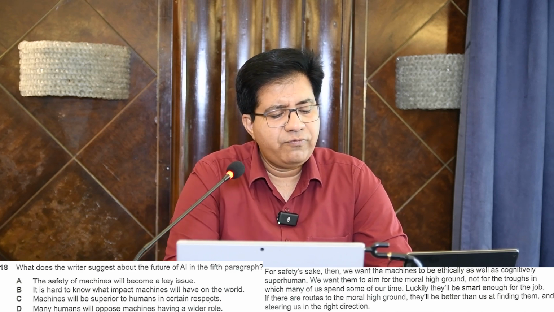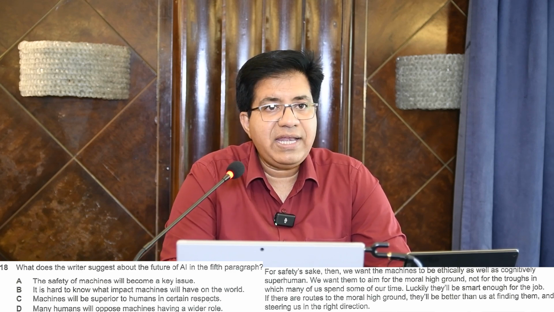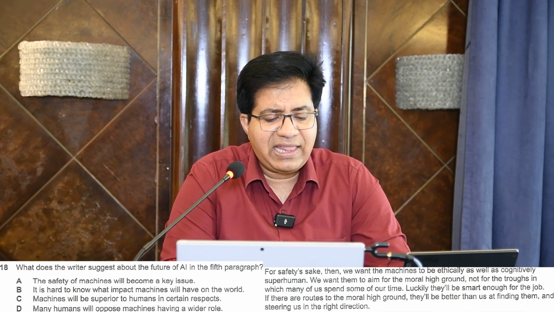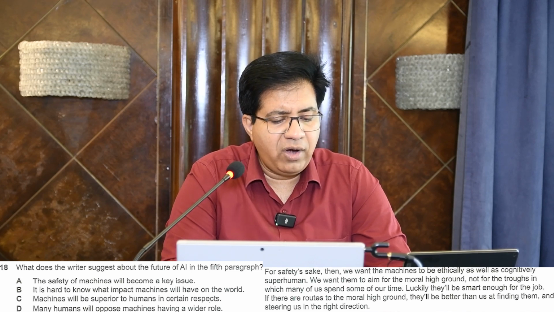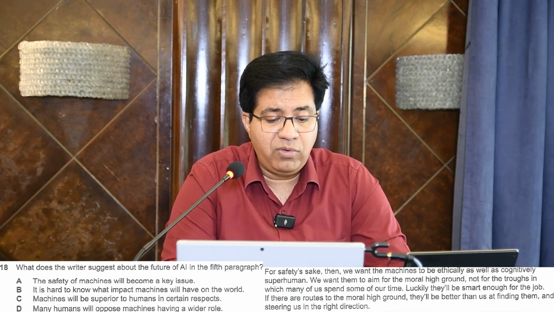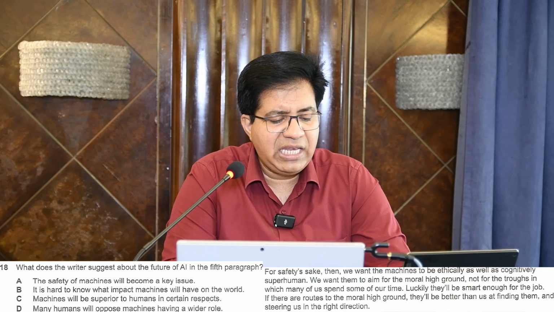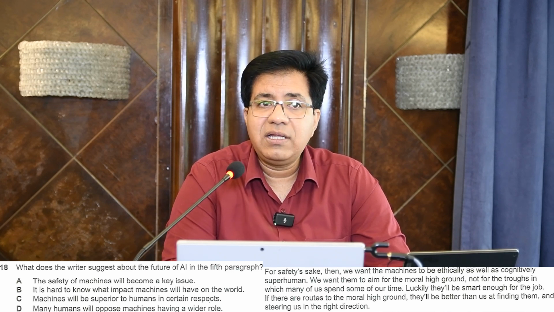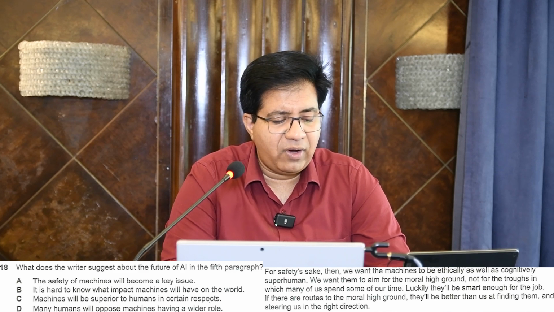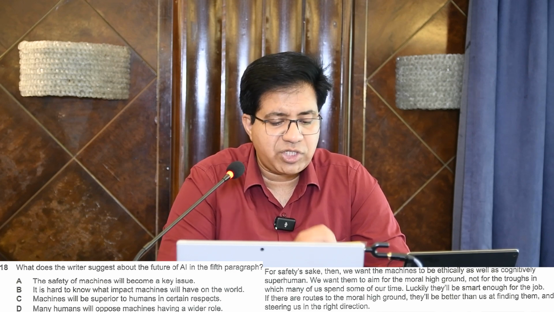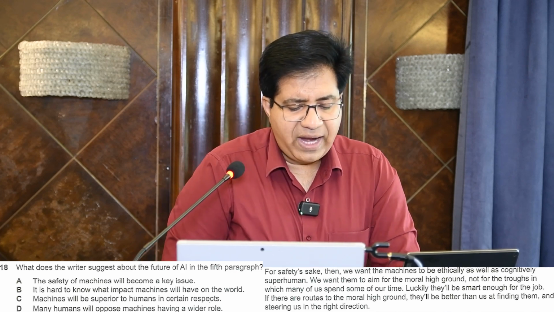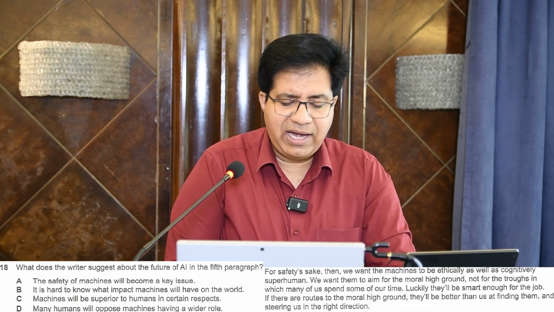Just focus on this. For safety's sake, then, I'm reading it again. We want the machines to be ethically as well as cognitively superhuman. We want them to aim for the moral high ground, not for the troughs in which many of us spend most of our time. And luckily they will. They means machines. They will be smart enough for the job. If there are routes to the moral high ground, they will be better than us. They means artificial intelligence machines will be better than us at finding them and steering us in the right direction.